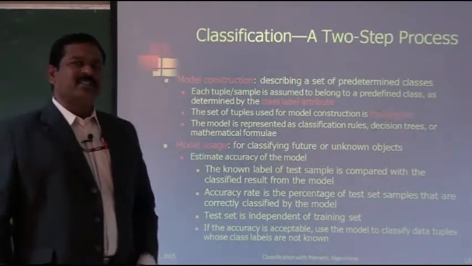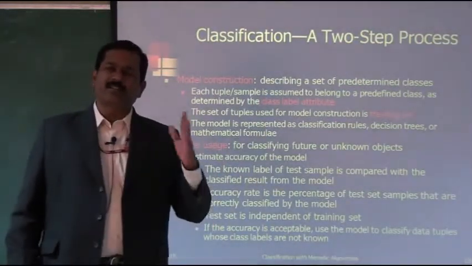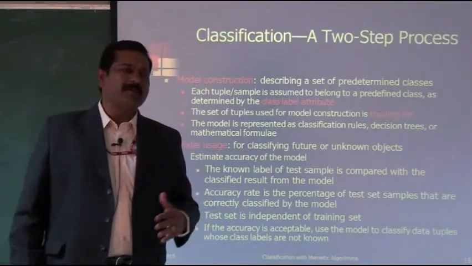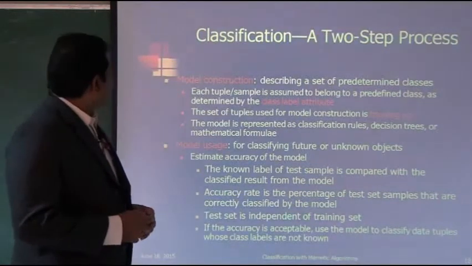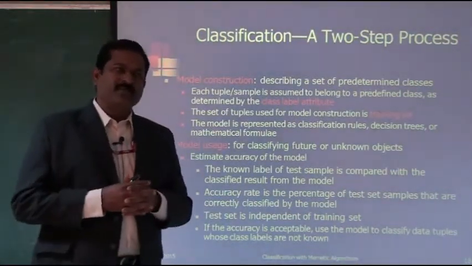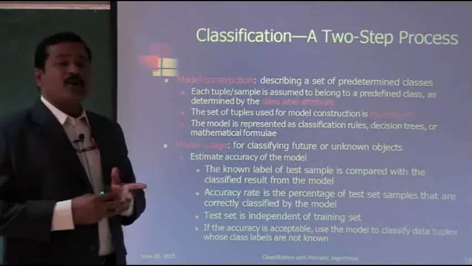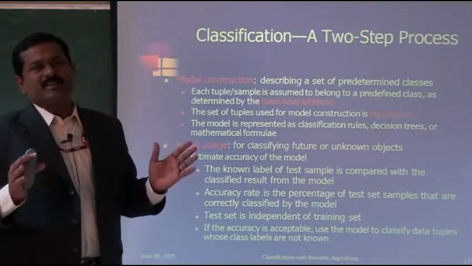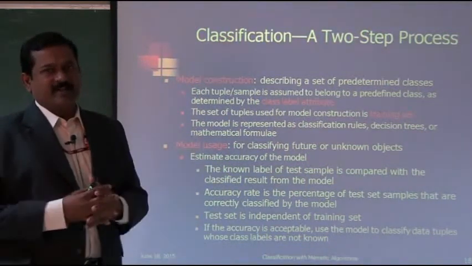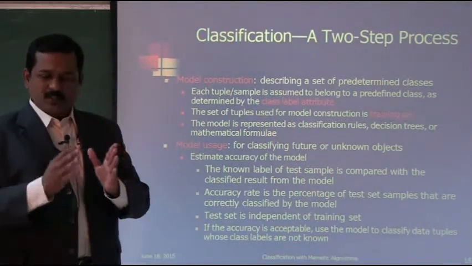Classification is a very important and very well studied functionality in data mining, and it consists of a two-step process. One is model construction and the second one is model usage. Model construction is nothing but we have a database and we divide that into two.